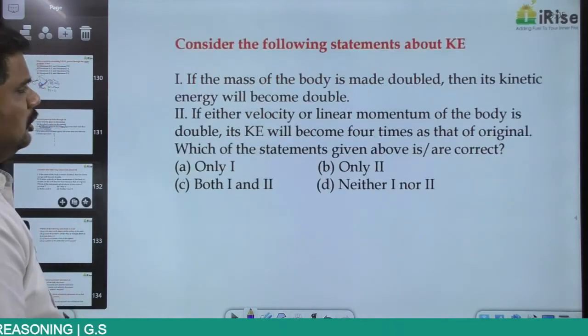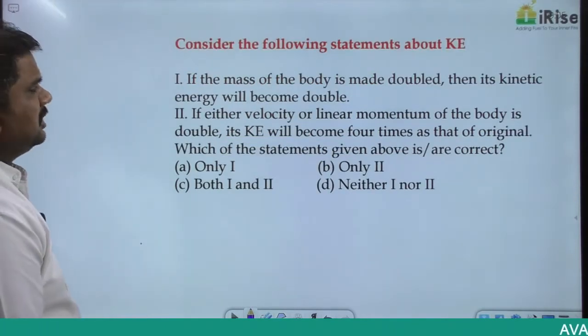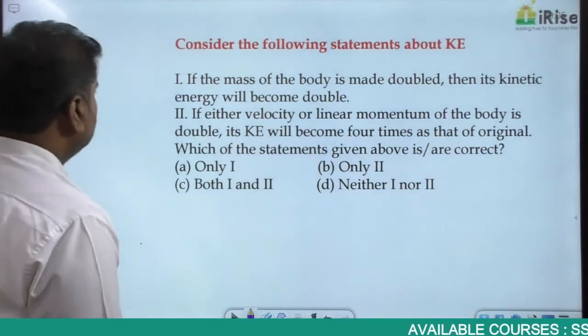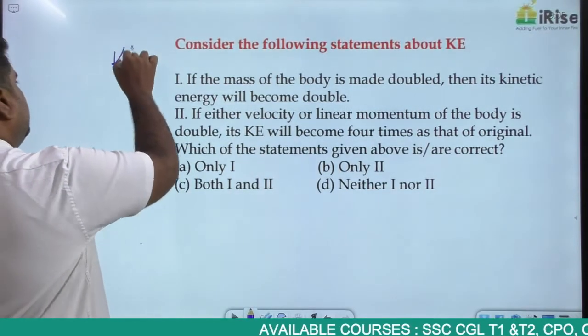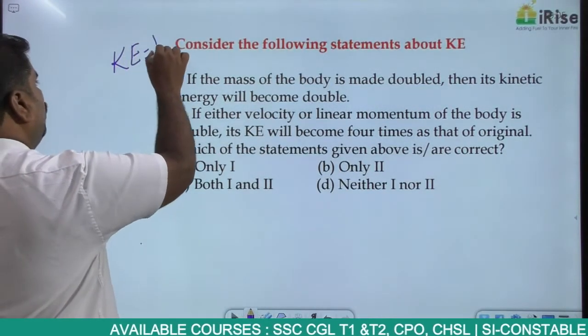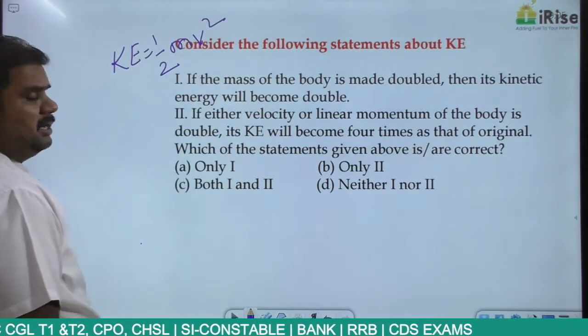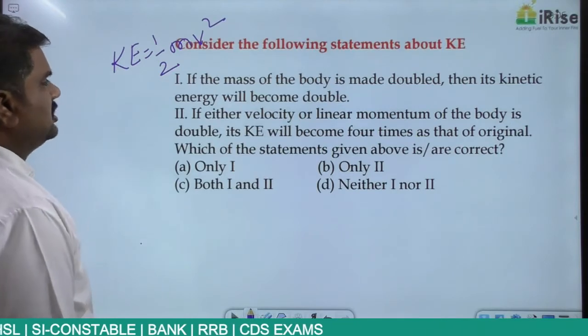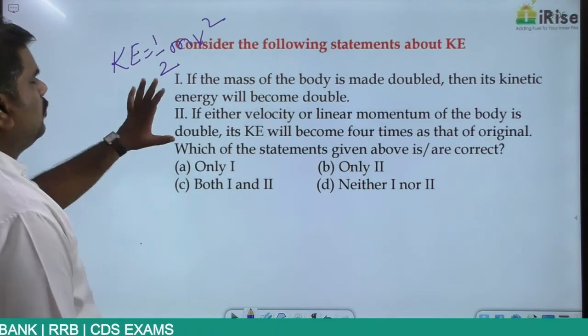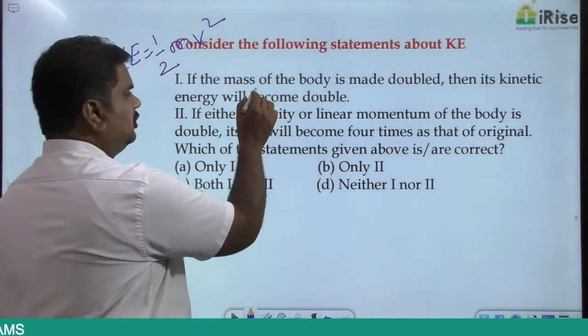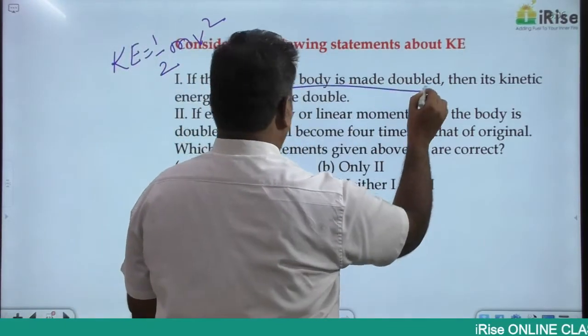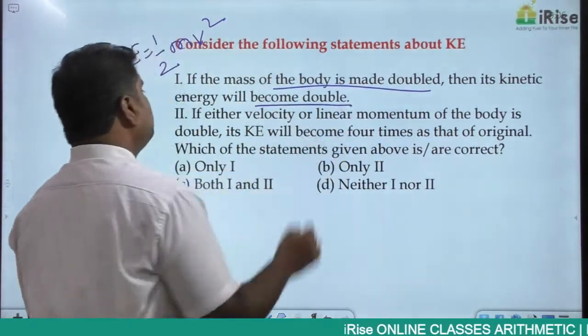Consider the following statements about kinetic energy. So what is kinetic energy? The energy that is possessed because of motion. That is what you call kinetic energy. It is given by half mv square. What is the first case? If the mass of the body is doubled, then its kinetic energy will become double.